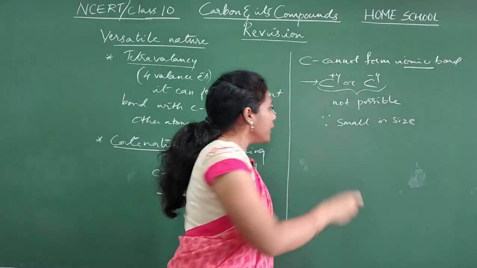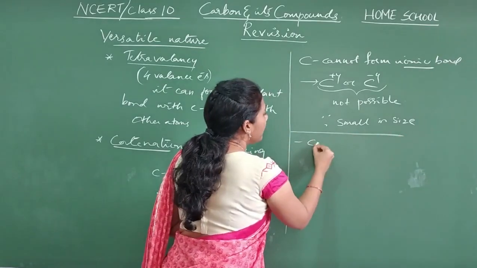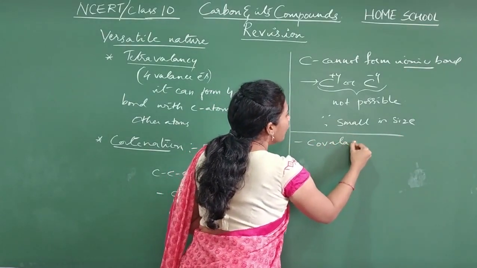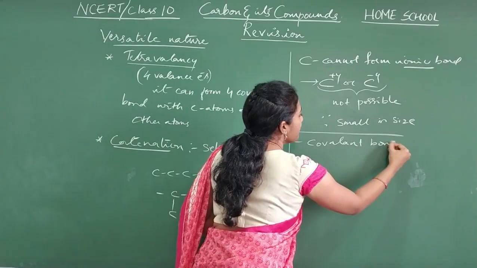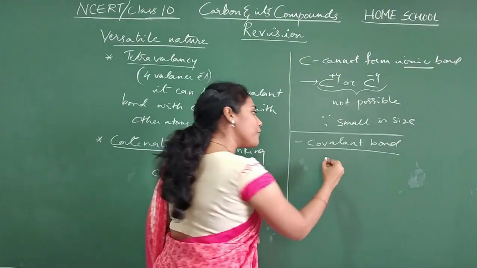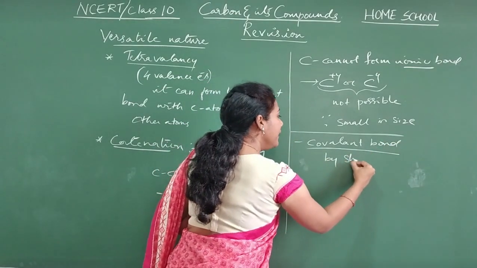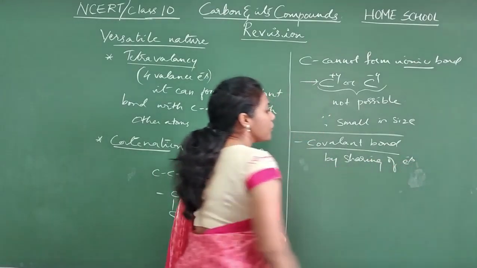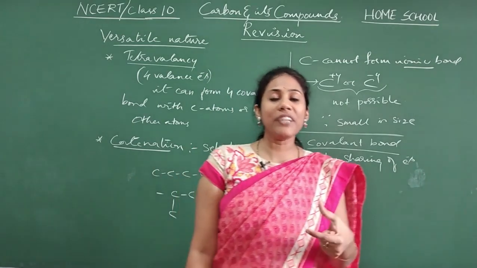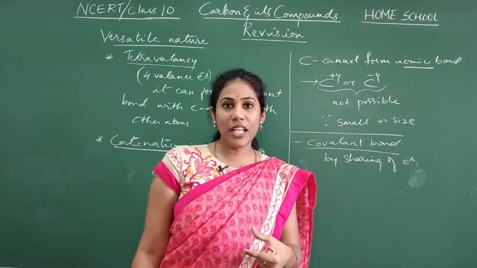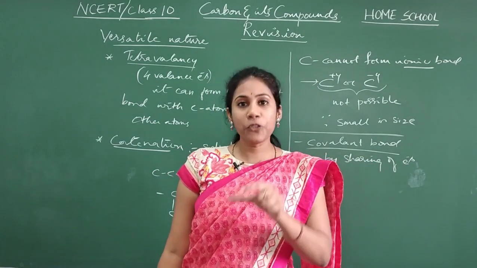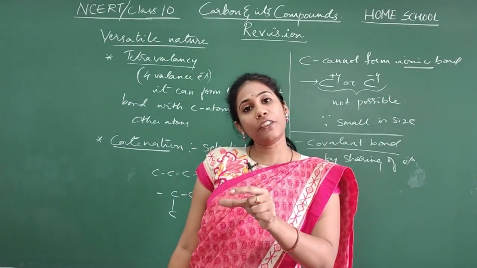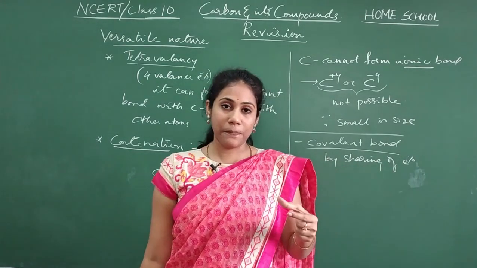So what do you mean by a covalent bond? A covalent bond is a bond that is formed by sharing of electrons. In order to have 8 electrons in the valence shell, carbon will try to share its valence electrons with other atoms.